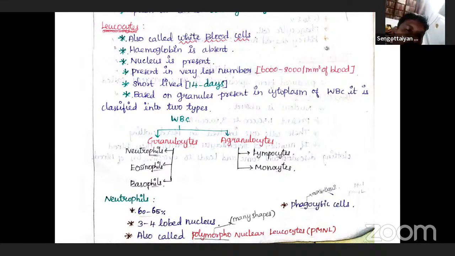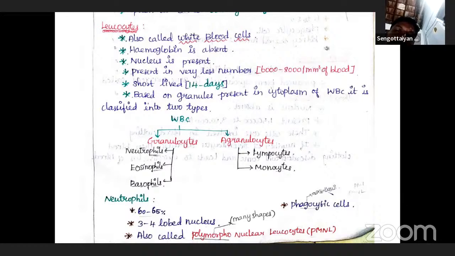Next one is the neutrophil. Neutrophils have a lobed nucleus. Kindly note it. In structure, it consists of lobe-like structures, called a multilobed nucleus. They are the most abundant cells of the total WBC, and basophils are the least.